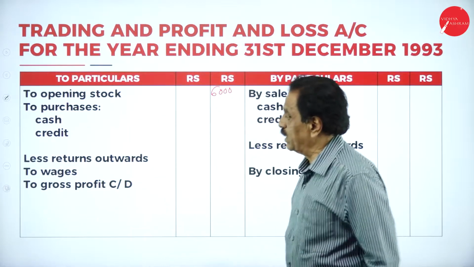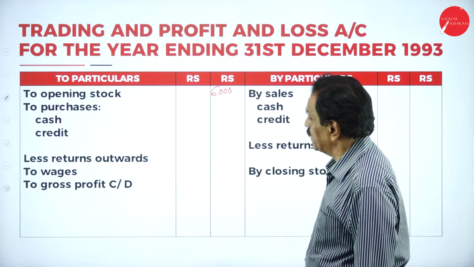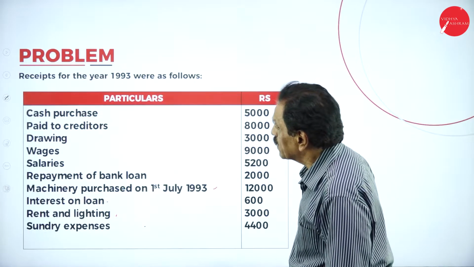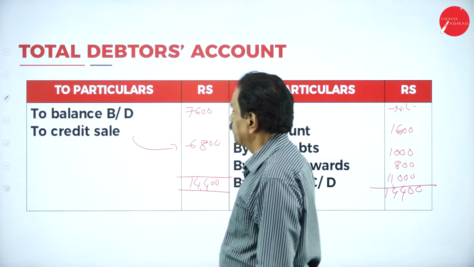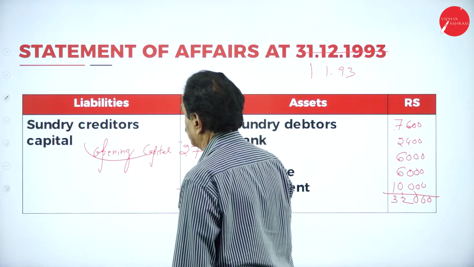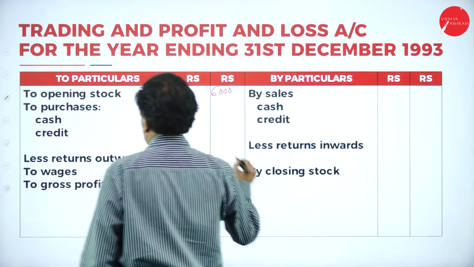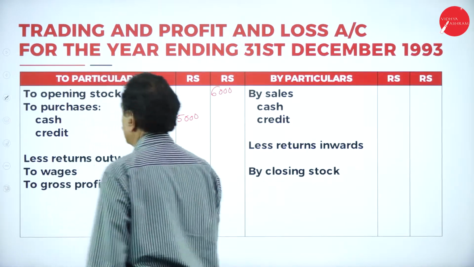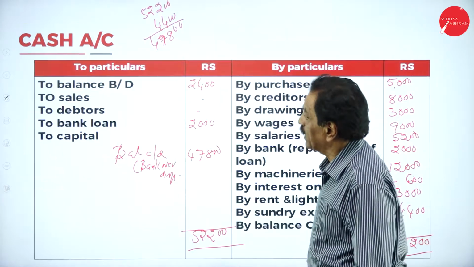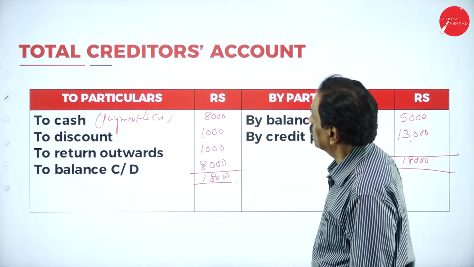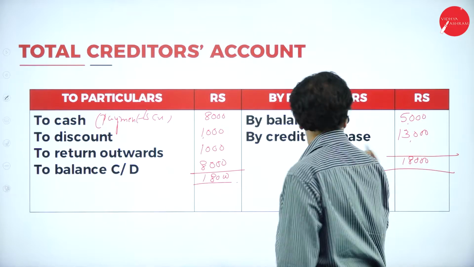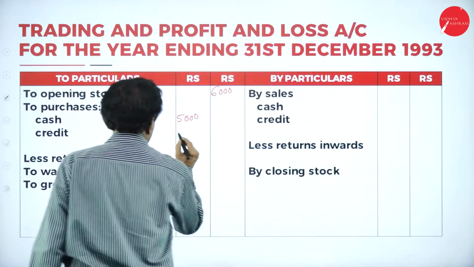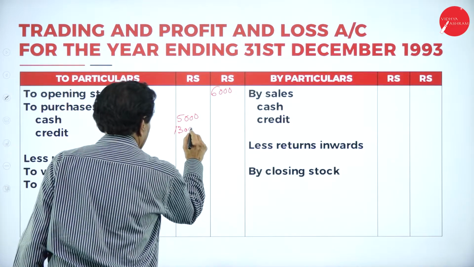Then purchases. There was a cash purchase here in the problem, 5,000. Then credit purchase, you calculate it in the creditor account. What's your credit purchase? 13,000. Add the figure.